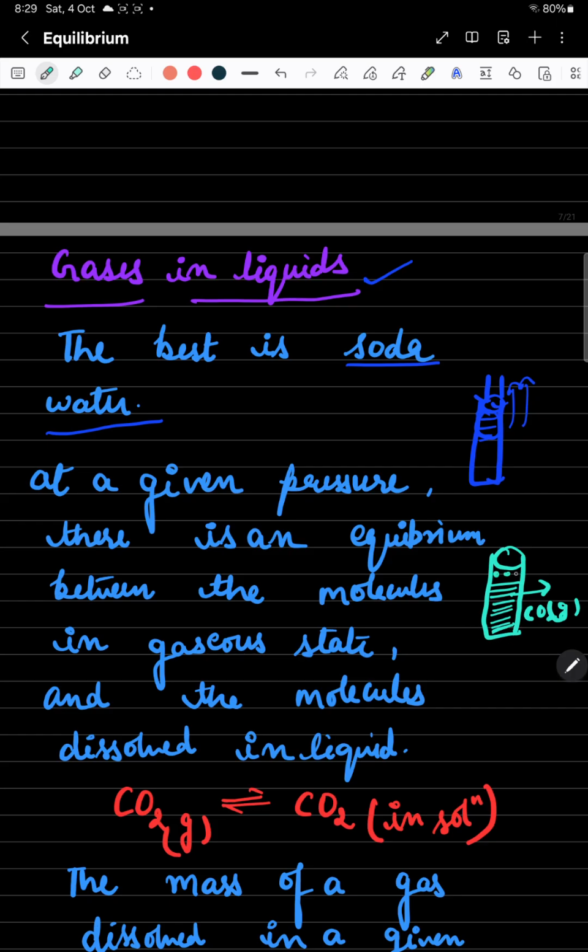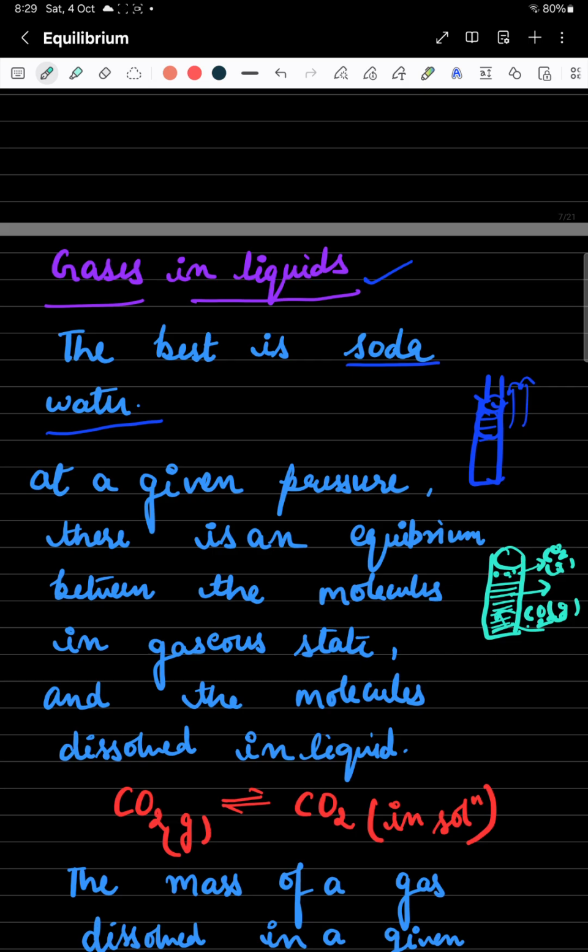Now some carbon dioxide is present in the gaseous form. It is dissolved already in this water and some is present in the gaseous form. You will see there is some gap, some space left at the top of the soda water bottle. There is some carbon dioxide gas present there.